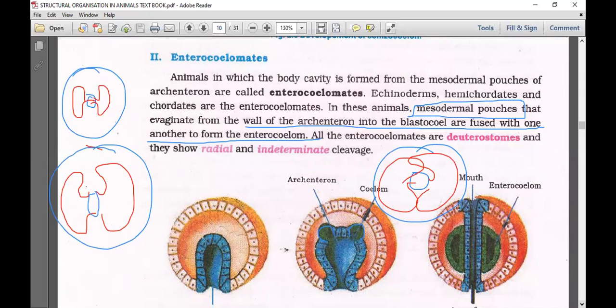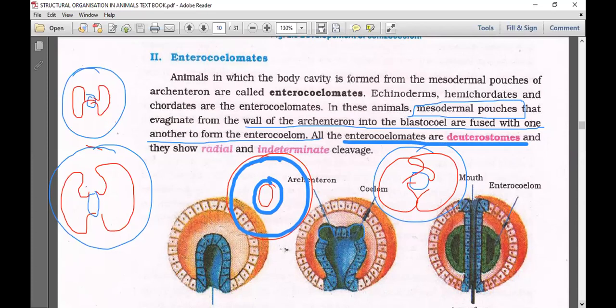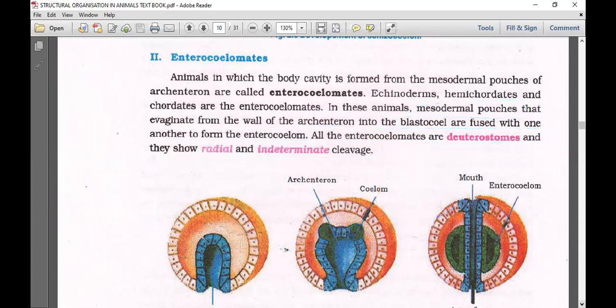So finally, what is the conclusion? The mesoderm reaches towards the ectoderm side and towards the endoderm side, forming the true body cavity. Then all the enterocoelomates are deuterostomes. They show radial and indeterminate type of cleavage. That's the total story of enterocoelomata.